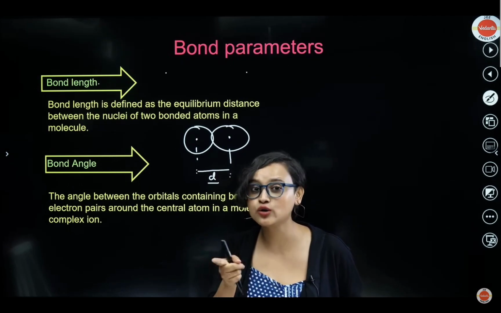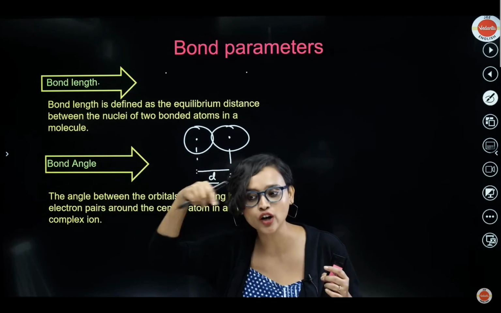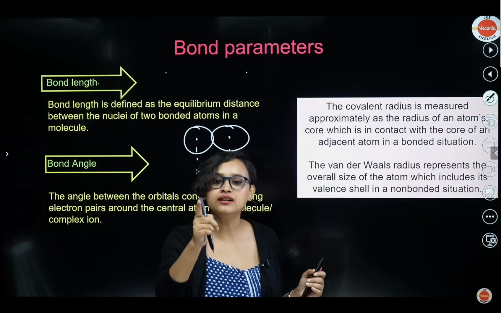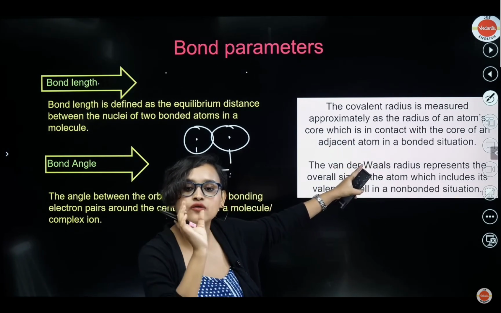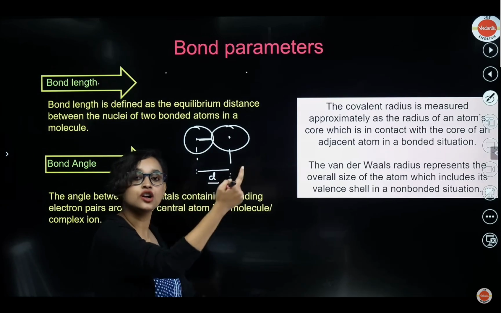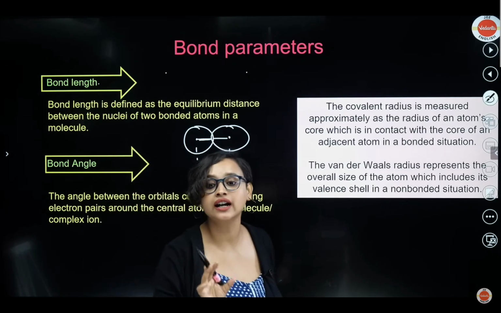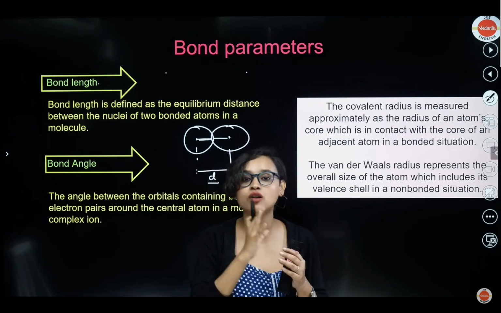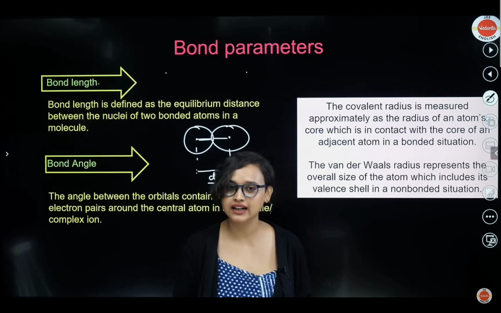However, in van der Waals radius, what do we say? We say that it's non-bonded. It's an adjacent atom but not bonded, because van der Waals radius is for noble gases, right? Yes. So here is something that you have to know. You have to know that the covalent radius is measured approximately as the radius of an atom's core, which is in contact with the core of another adjacent atom. That's your covalent radius. But in case of the van der Waals radius, it represents the overall size of the atom, which includes its valence shell in a non-bonded situation. Agreed? Got it?